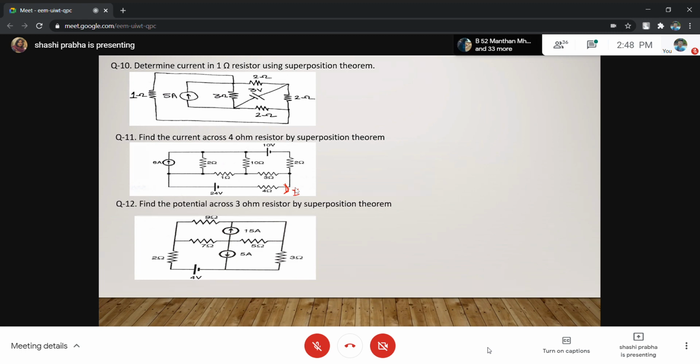This is nothing difficult. Consider one source at a time and keep on redrawing the circuit. Redrawing the circuit is very, very essential. So please check. Can you do it? I'll wait for a minute for your response.